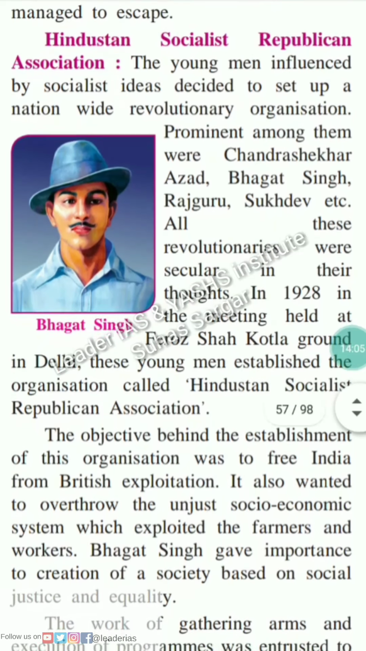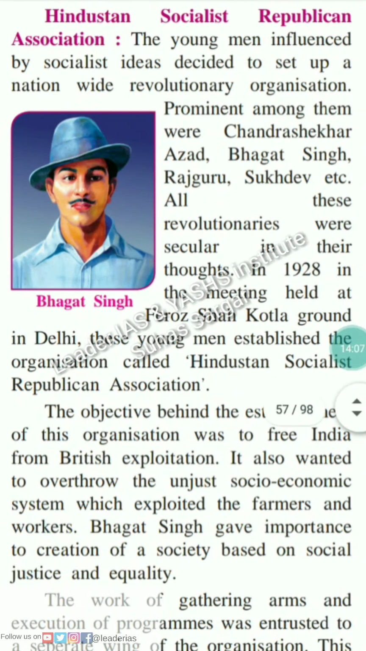The young men, influenced by socialist ideas, decided to set up a nationwide revolutionary organization. Prominent among them were Chandrasekhar Azad, Bhagat Singh, Rajguru, Sukhdev, etc. All these revolutionaries were secular in their thought. In 1928, a meeting was held at Firoz Shah Kotla ground in Delhi.